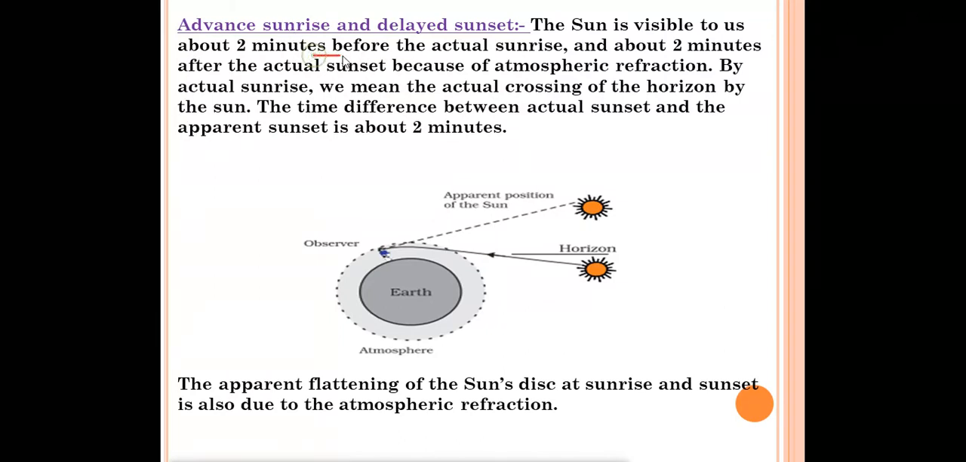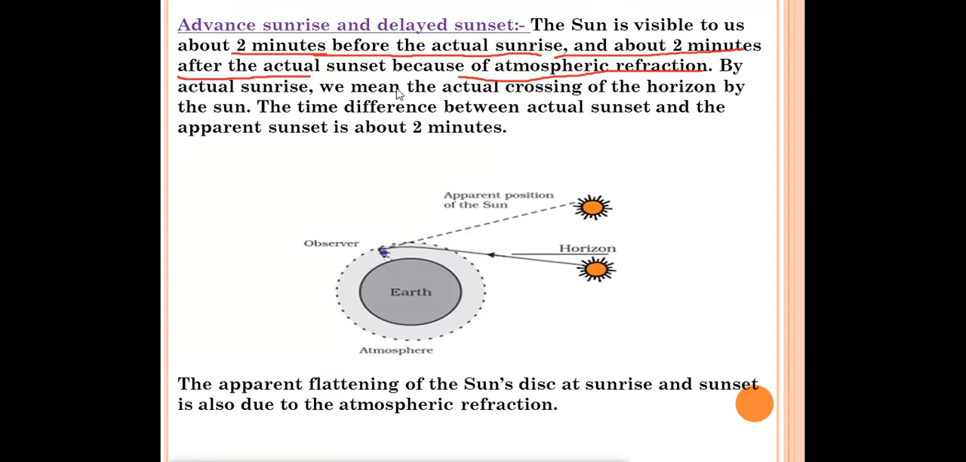Okay, means before the actual sunrise only we can see the sun. Before means about 2 minutes before the actual sunrise we can see the sun in the sky, and about 2 minutes after the actual sunset we can see the sun also, about 2 minutes after the sunset. And what is the reason for that? Because of atmospheric refraction. The advanced sunrise and the delayed sunset is because of atmospheric refraction.